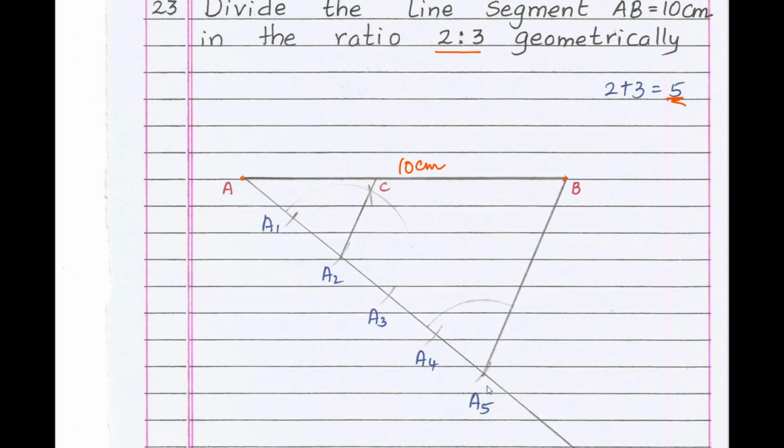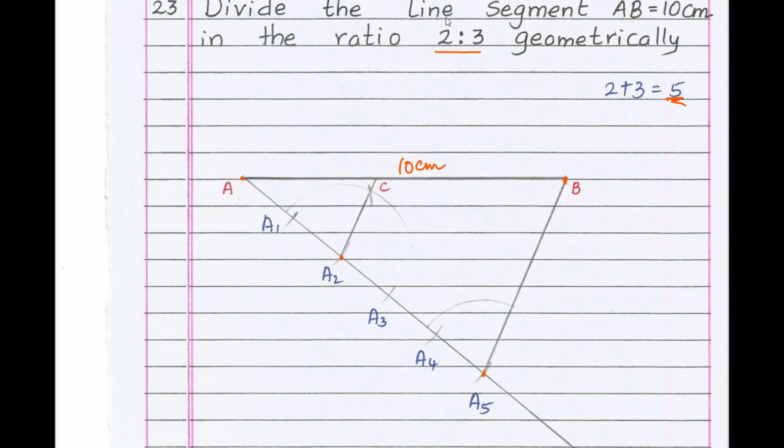Mark A1, A2, A3, A4, A5 of equal length. Now join the last point to the point B, then draw a parallel line from A2. Now what we get? We can divide the line segment AB into two parts, that is AC and CB. Very simple construction. Cut 5 arcs, the number of arcs equal to the sum of the ratio. After that, join the last point to the point B.